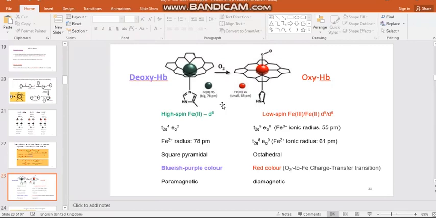For low spin iron 3, the ionic radius is 55 picometers. Whereas if iron is in the plus 2 oxidation state but the spin state changes from high spin to low spin, the ionic radius also changes. This shrinkage is approximately 61 picometers, whereas in deoxyhemoglobin the iron 2 ionic radius is 78 picometers. So there is a decrease of 17 picometers, or more than 17 picometers, in the radius observed.